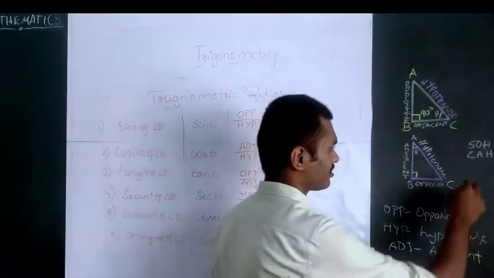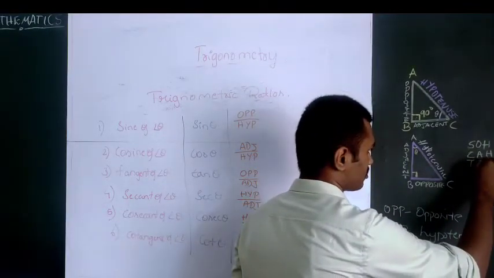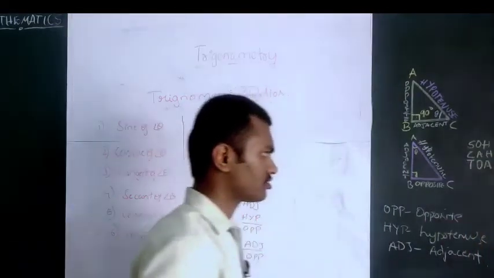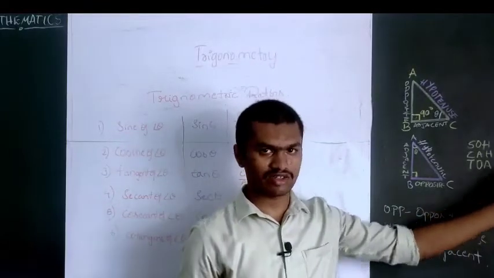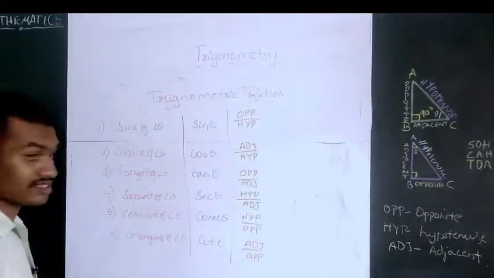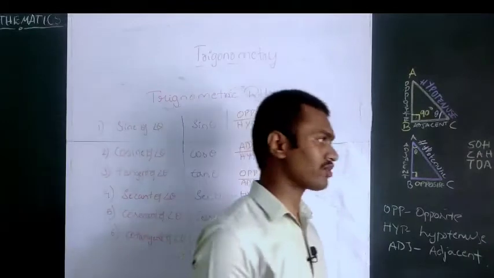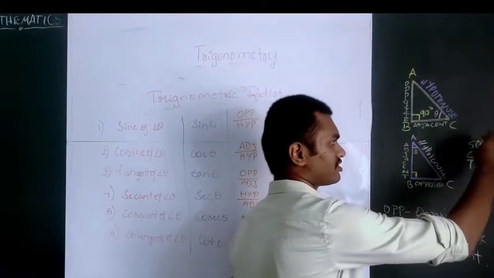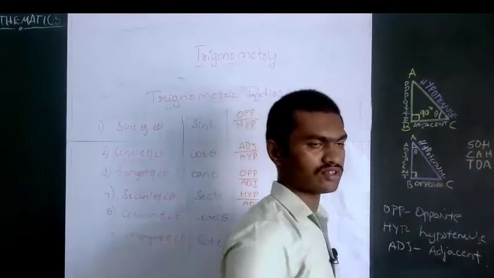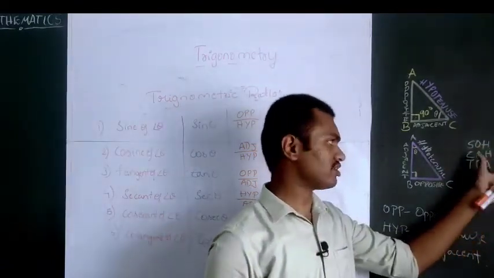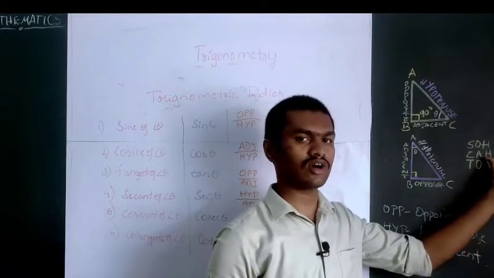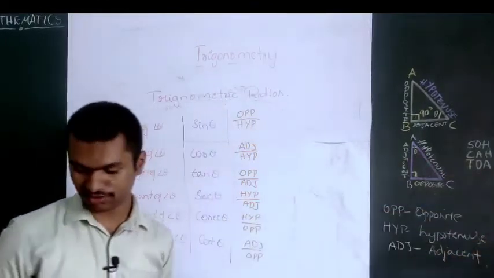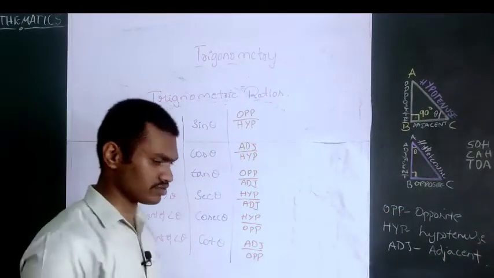So for tan theta, if you remember these 3 things, you can write the other 3 things. I will say how you can relate those using these 3. Before that, sine is equal to opposite by hypotenuse, cos is equal to adjacent by hypotenuse, and tan is equal to opposite by adjacent. This is the short form to remember the trigonometric ratios.